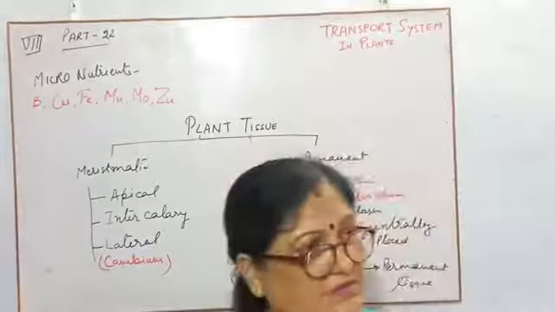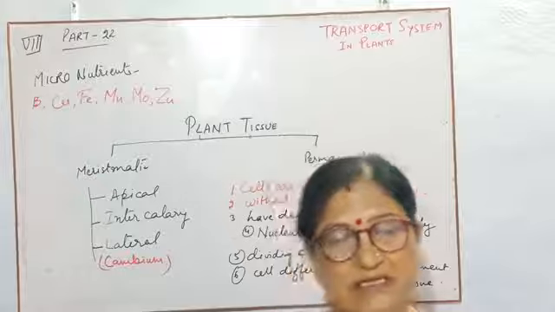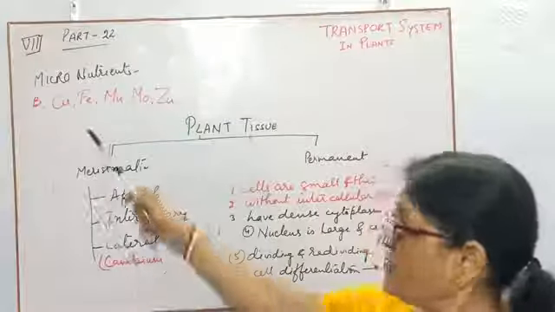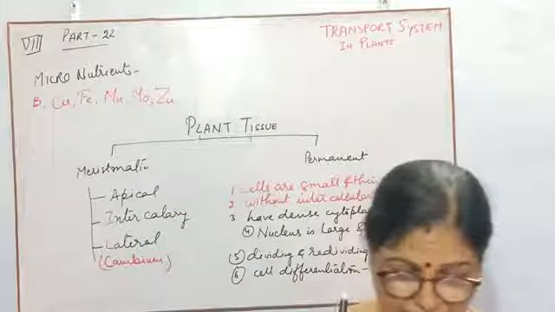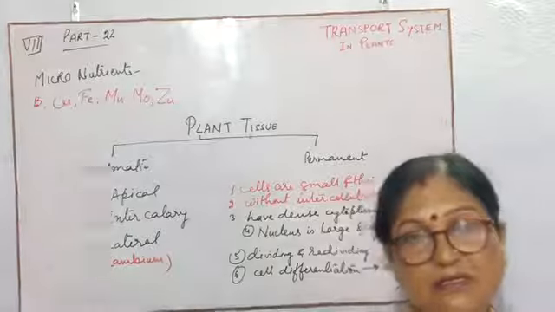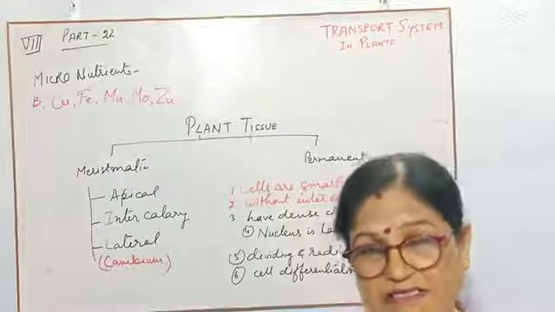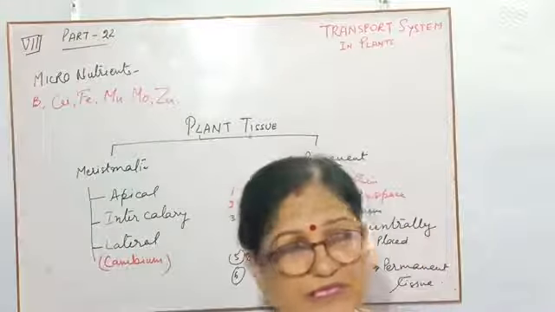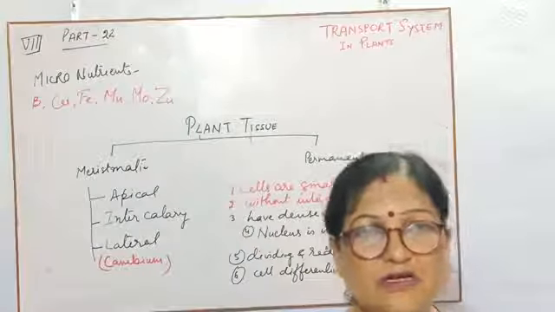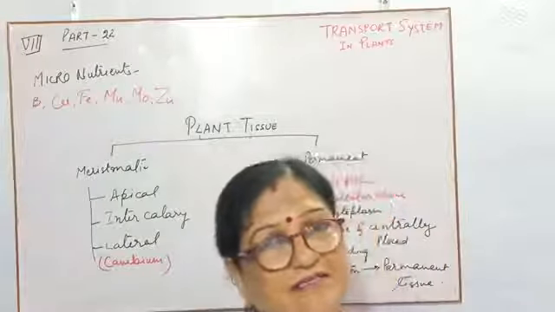Then next is copper. Copper, you know that metal, we use copper vessels and copper wire. So plants also need copper. First and foremost, the essentiality of copper is that if it is not present, the flowers and fruits will not give essence or flavor.